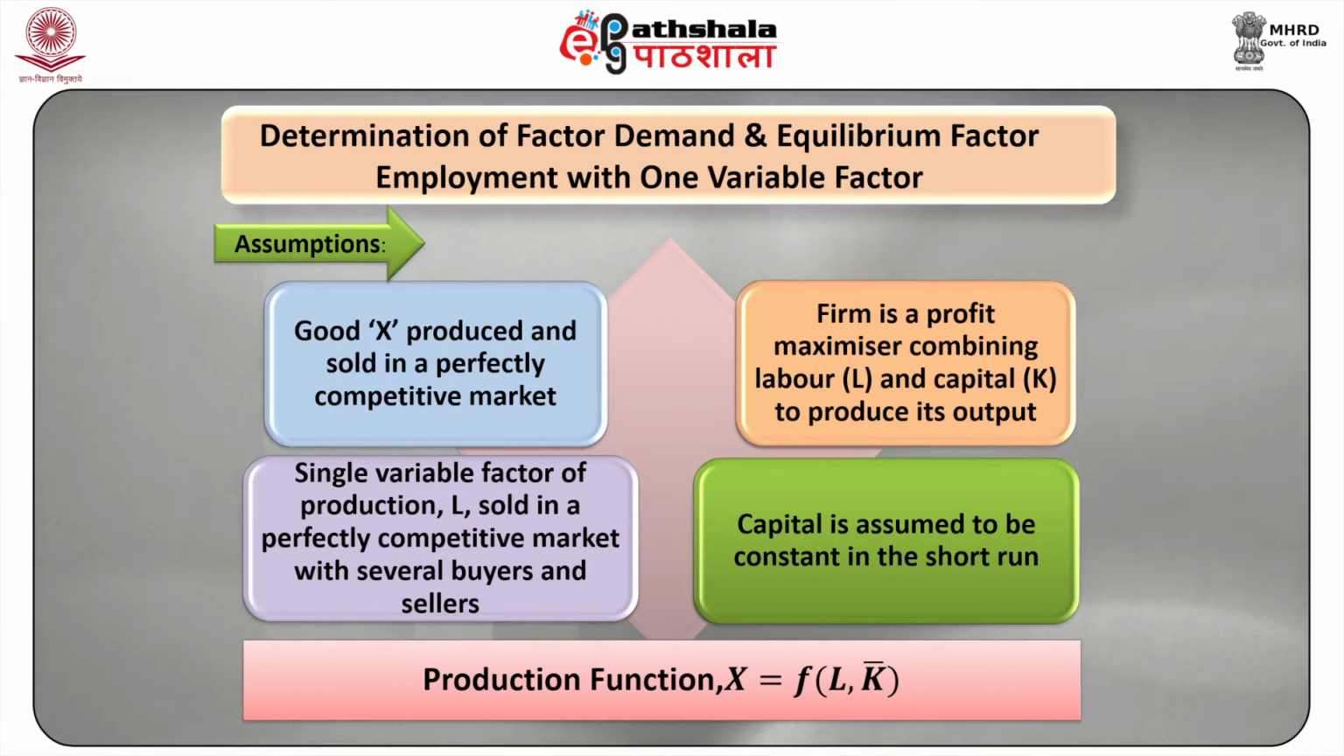Further, capital is assumed to be constant in the short run. Hence, its production function is given by X equal to f(L, K), where K is fixed. The firm hence uses the single variable factor of production L, which is also assumed to be sold in a perfectly competitive market with several buyers and sellers. The supply curve of this variable factor of production, SL, is therefore perfectly elastic at the ongoing price W.